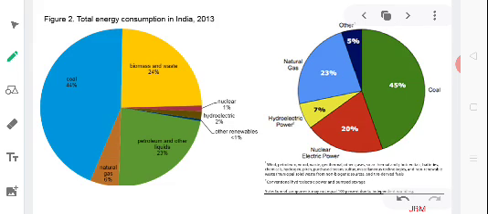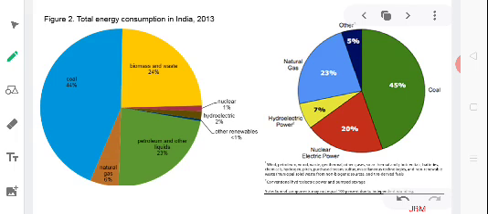I would like to show you a pie graph that will give you some idea regarding the total energy consumption in India. Even though this is old data, for the year 2013, it will still give you some idea regarding the amount of energy obtained from coal. You can see that in 2013, out of the total energy consumption in our country, 44% came from coal itself.